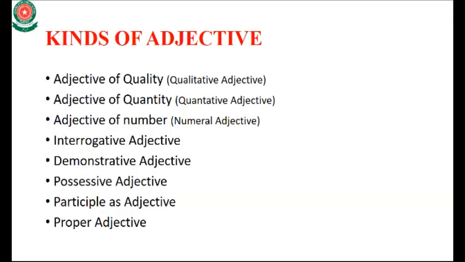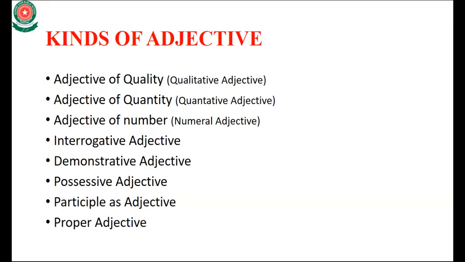I again repeat the kinds of adjective. First is adjective of quality. It describes the quality. Second is adjective of quantity. It tells the quantity. Next is adjective of numbers. In the sentence, the number describes it, like in the previous example, he gave me 5 mangoes.